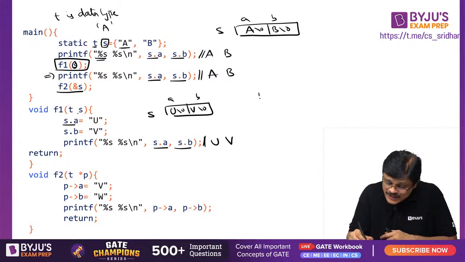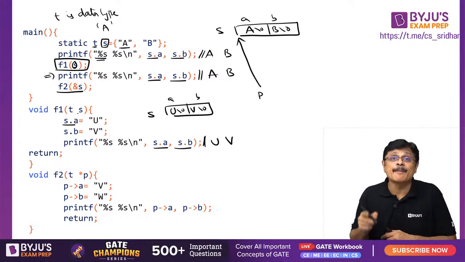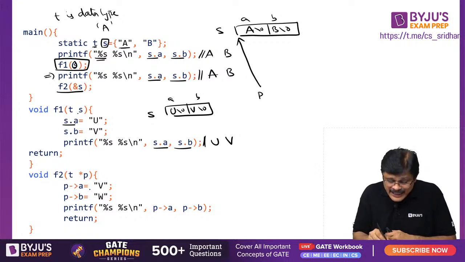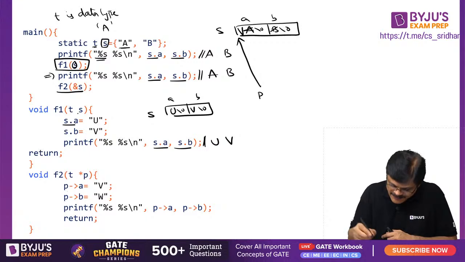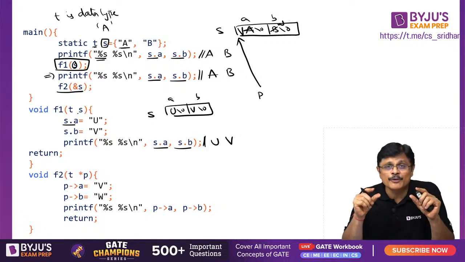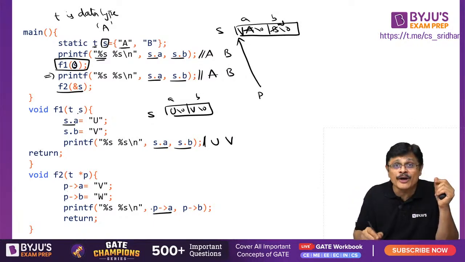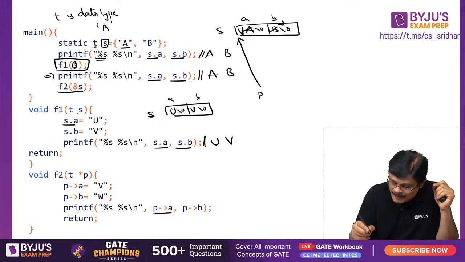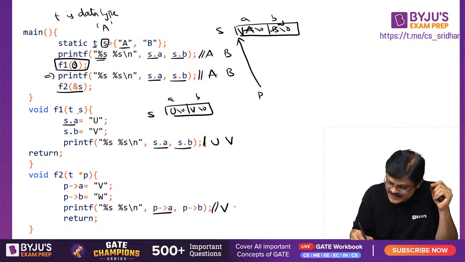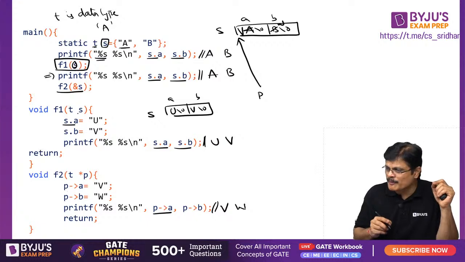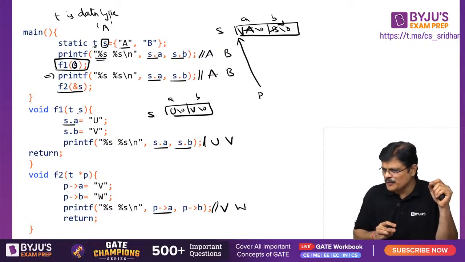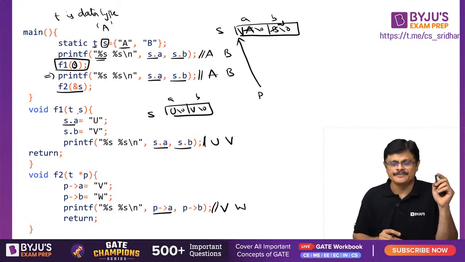So p is actually a pointer to s. And p->a means this value is updated with v and this value is updated with w, my dear friends. So that is the original variable, whose members are updated. And when you access p arrow a, you are accessing this member which is v, and here this is w. So the output for this particular problem is a b, u v, a b, v w. Wonderful, sir.